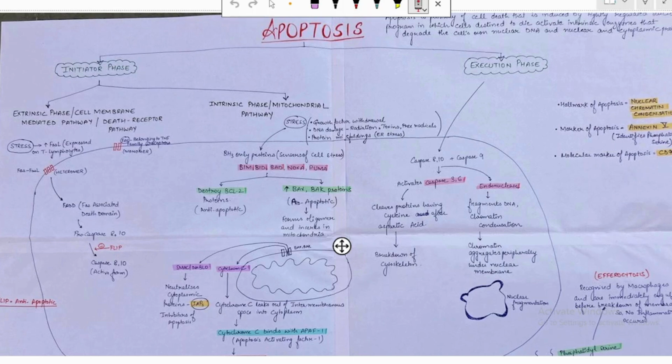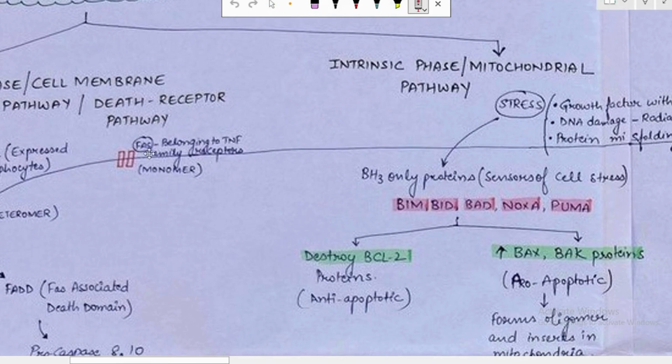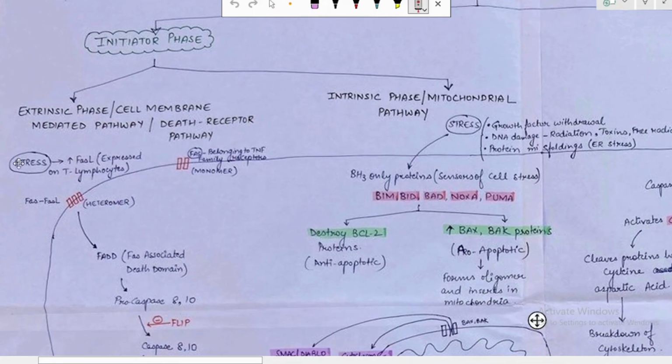In any stressful condition, the monomeric form of FAS, which belongs to the TNF family receptors, is present as a monomer. Whenever a stressful condition occurs, this monomer is converted to the heteromer, and there is an increase in the FAS ligands expressed on the T lymphocytes.